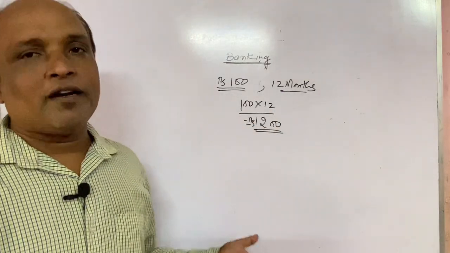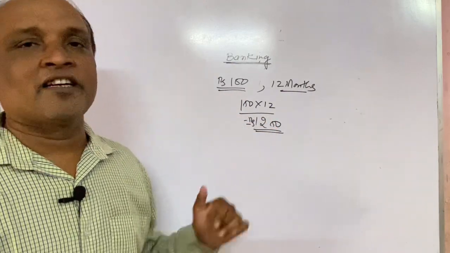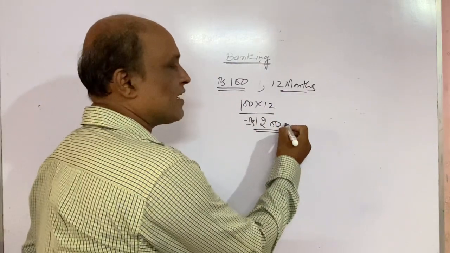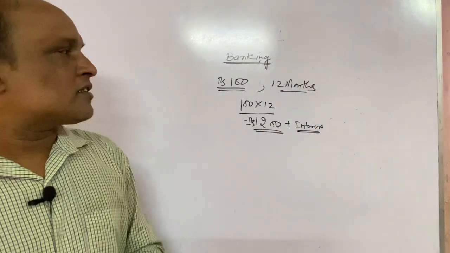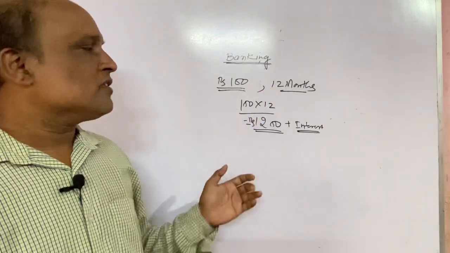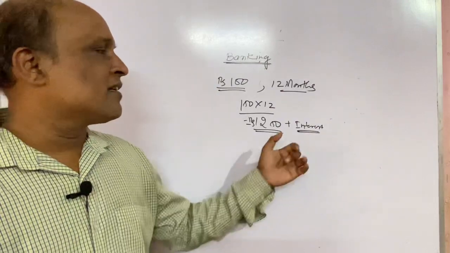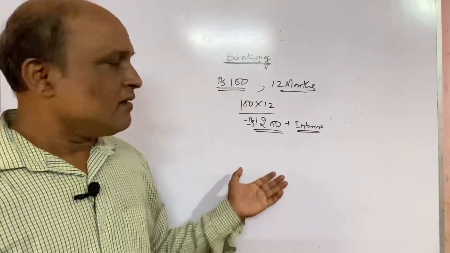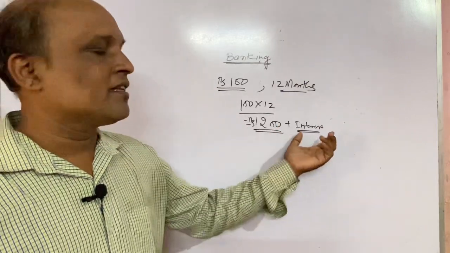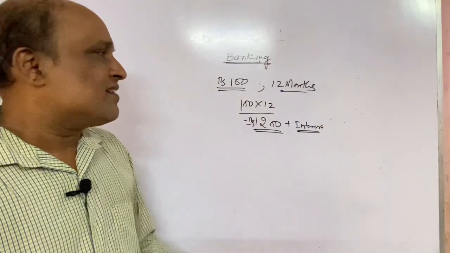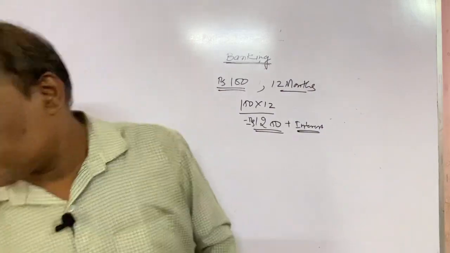But the bank also provides us some interest. As you keep the money in the bank, it invests somewhere and gives us some interest. That extra amount will be taken as interest. So when you take out the amount after 1 year, the bank gives you some interest, so we get some extra money. The amount will be equal to the money you keep in the bank plus the interest you get. Now, for children, there is a formula to find it out. Let us see that formula first.